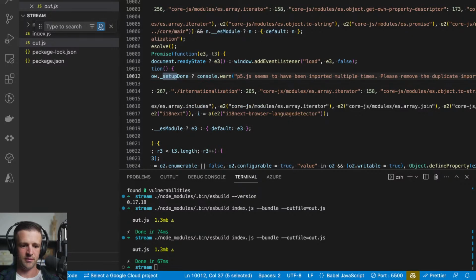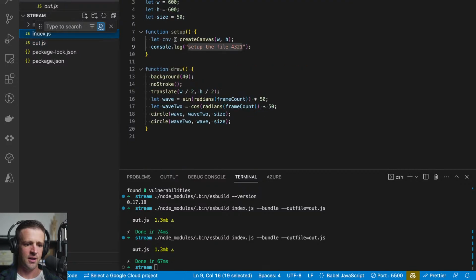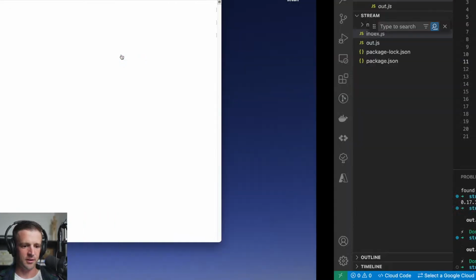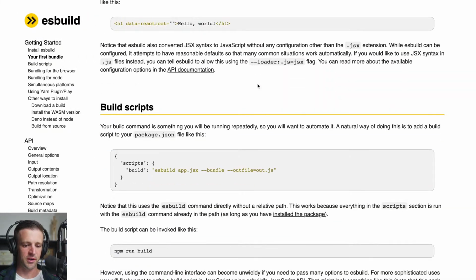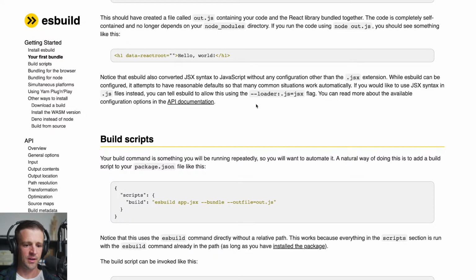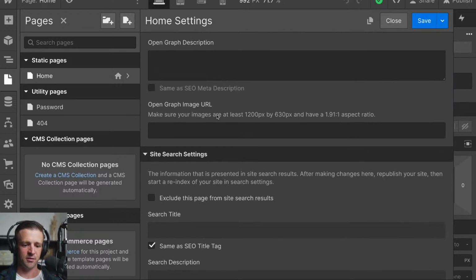Now setup is going to find a bunch of setup because P5 has its own setup function. I'm curious why we couldn't find that console log. I would expect that to find it. Anyways, let's actually see what we can do. I'm going to come back and verify that we've made it as far as we need to here. Yes, we have. Let's go ahead and run that out.js and see what we get.